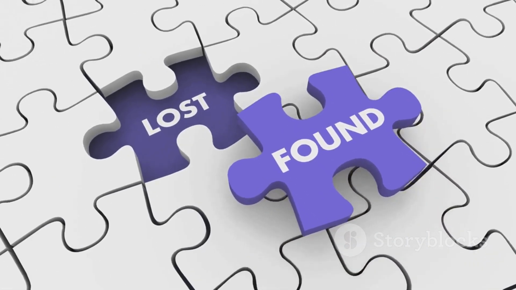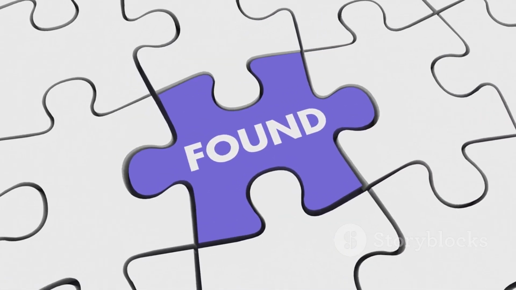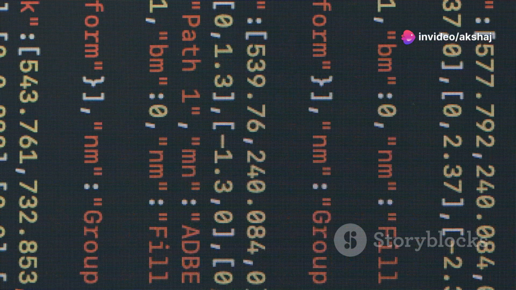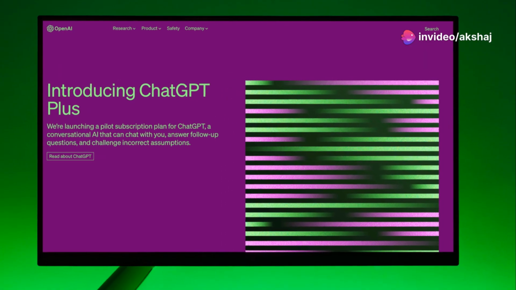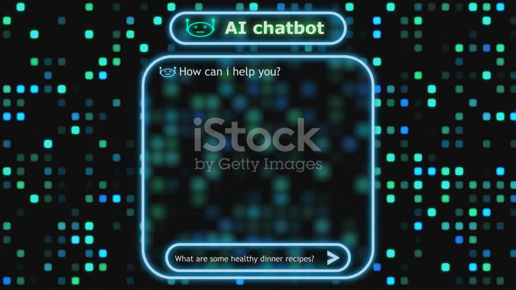Lastly, skipping the desired outcome. It's like sending someone on a scavenger hunt but forgetting to mention what they're supposed to find. Are you looking for a list, a paragraph, an essay? Make sure to tell the AI exactly what you want. Always tell the AI what type of response you want, whether it's a list, a paragraph, or something else.